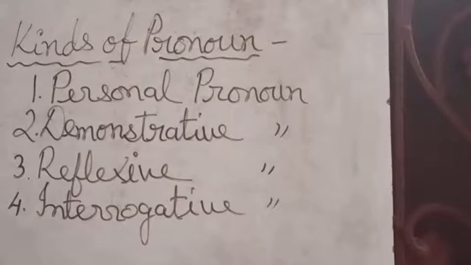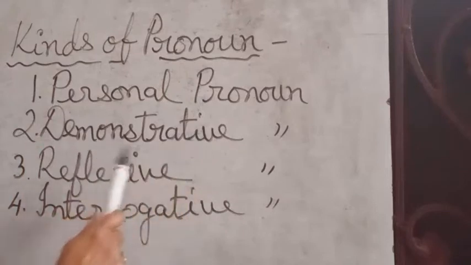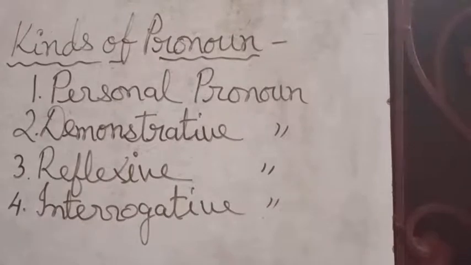Now these pronouns, you can divide them into particular types like personal pronoun, demonstrative pronoun, reflexive pronoun or interrogative pronoun. Now you have to identify which pronoun is in which group or which kind. So let's begin with personal pronoun. What is a personal pronoun?